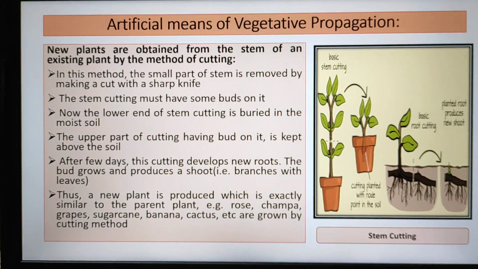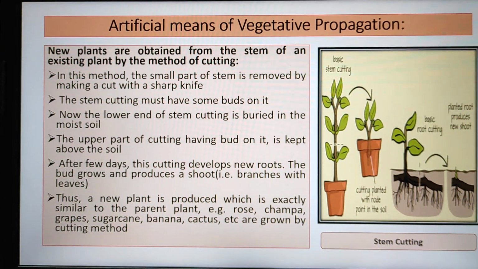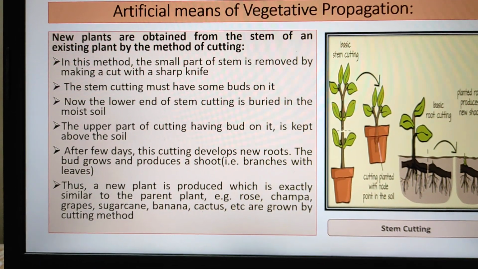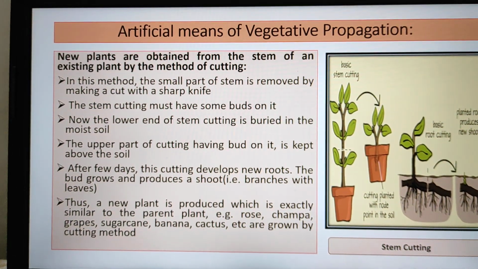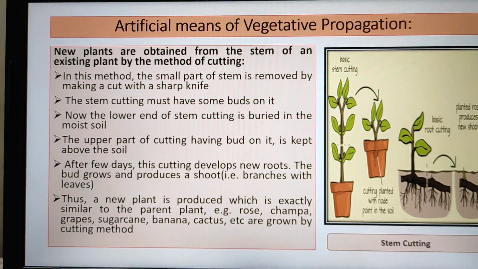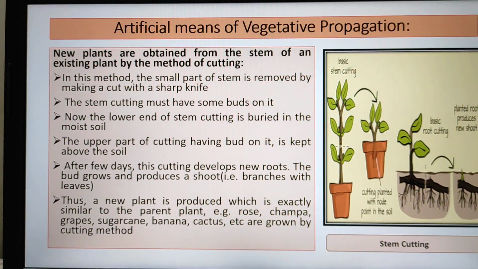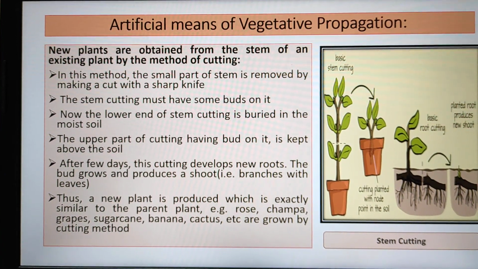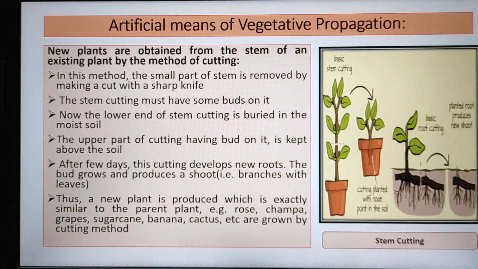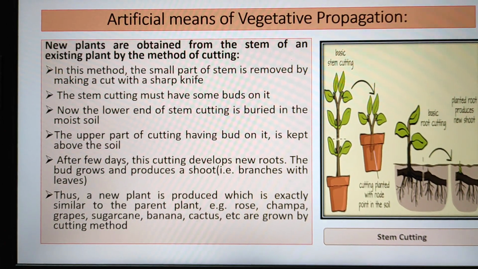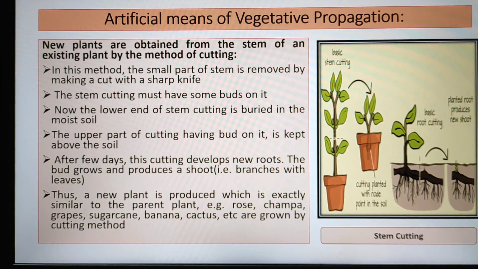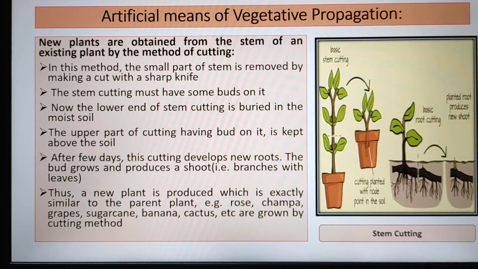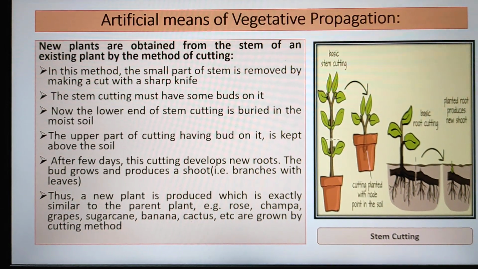Now, artificial means of vegetative propagation. There are many, like stem cutting, layering, grafting, but in your book it's only given about stem cutting, so let us read about that. New plants are obtained from the stem of an existing plant by the method of cutting. In this method, a small part of the stem is removed by making a cut with a sharp knife. The stem cutting must have some buds on it.